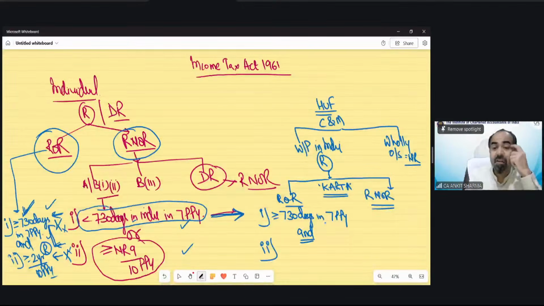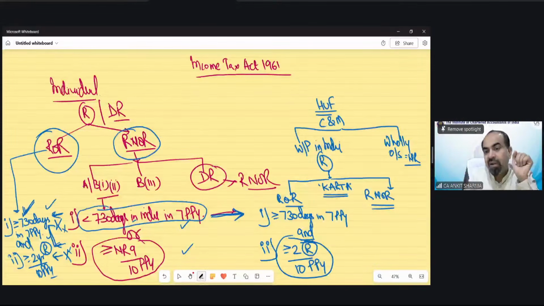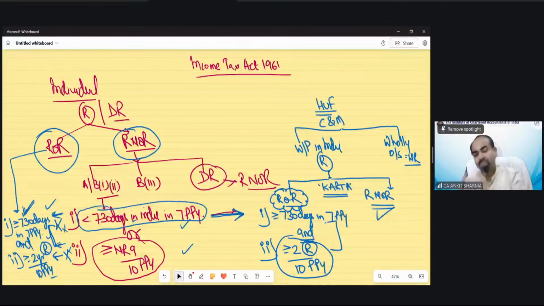He must be in India for more than or equal to 730 days in 7 preceding previous years and 2 years or more resident out of 10 preceding previous years. So if he does fulfill both conditions, then HUF will be regarded as resident and ordinary resident. And if he does not satisfy any one of these conditions, HUF would be regarded as resident and not ordinary resident.